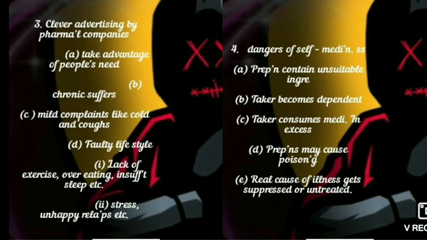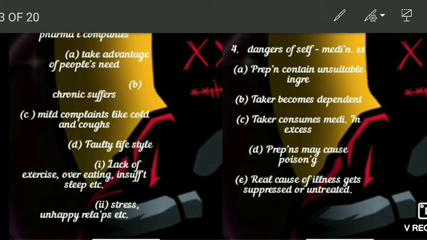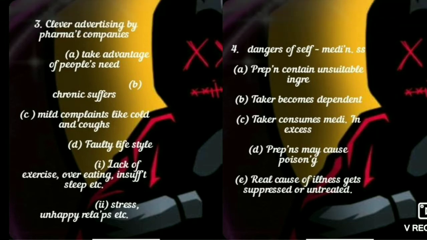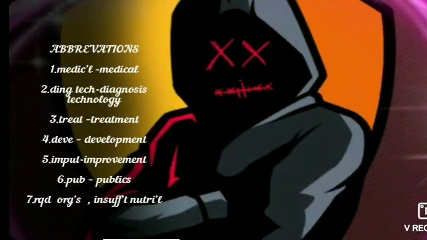And here is one subheading, a sub point: lack of exercise, overeating. And last, the fourth paragraph, the dangers of self medication, is given a heading and a point, and a sub point is also given. So you have to write that. And at last the abbreviations are written. Here the short form is written, and then the long form, such as treatment, development, input, improvement, publics. This way you have to give, and the marks will be given.